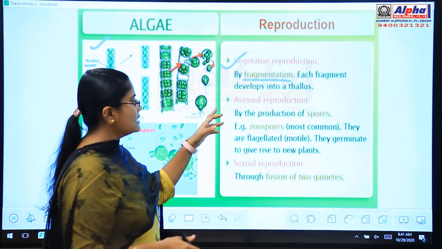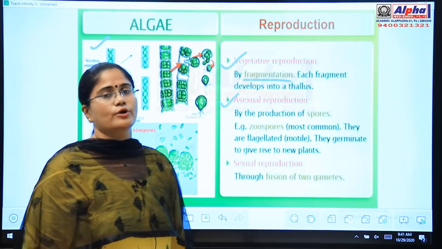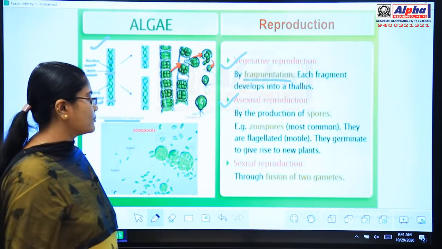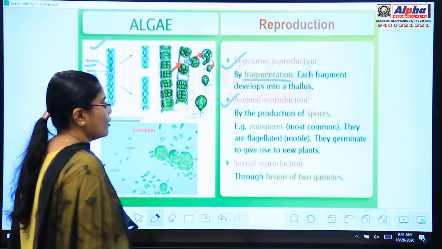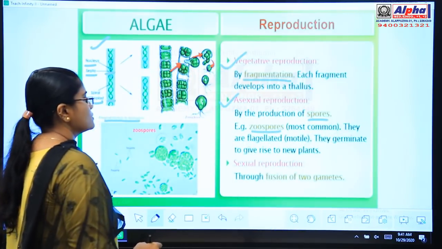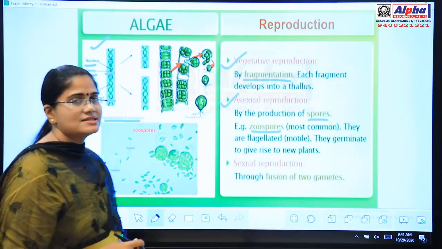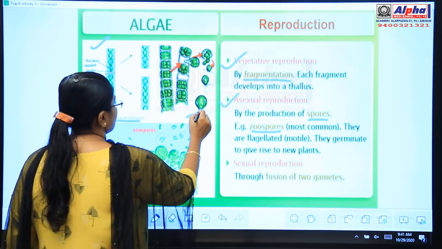Okay. Second one is asexual reproduction. The second mode of reproduction in algae is asexual reproduction. Here, asexual reproduction means it is taking place with the help of spores, that means zoospores. They are flagellated, that means they can move. They have flagella. These are the flagella.